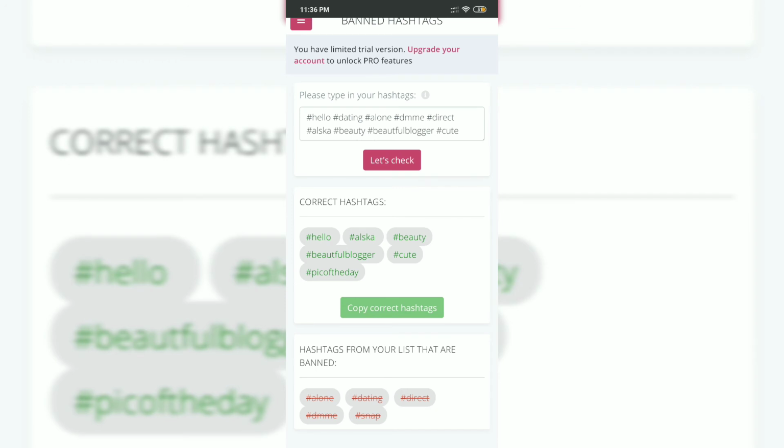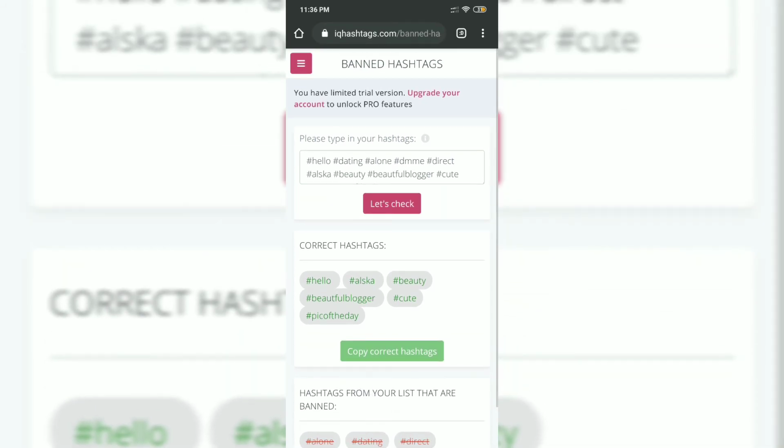If you perform this check, it will ensure that your reach and your account remain healthy over a period of time. So that's all about this tool. This is one of the interesting features of this tool. Although you will find a couple more features that you can explore, this was one of the most useful features that I found on this website.